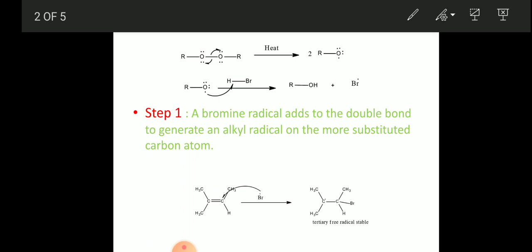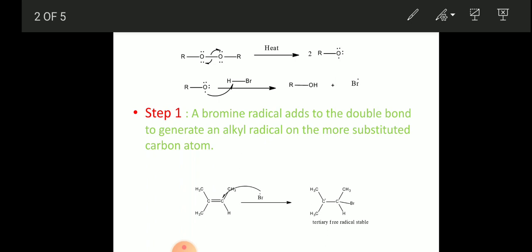Once the alkoxy radical is generated, it will react with the HBr and produce a bromine radical. So ultimately the first step is radical initiation, radical production. Once that radical generation takes place, the bromine radical will attack the alkene. The bromine radical will attack in such a way as to produce a stable free radical.